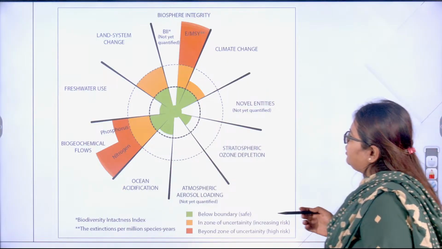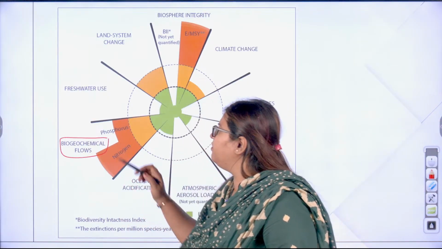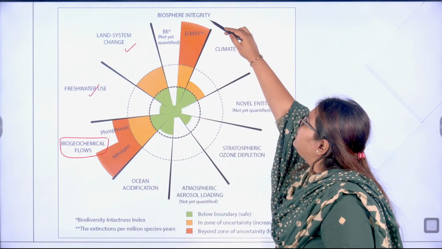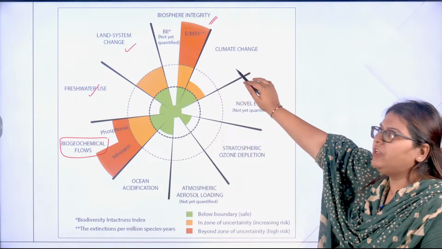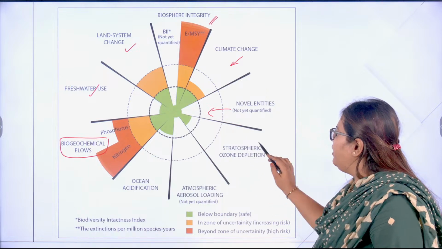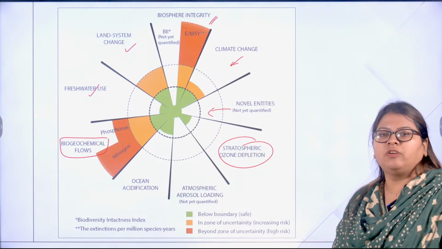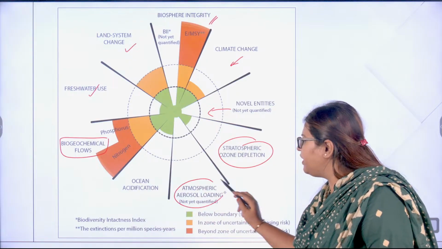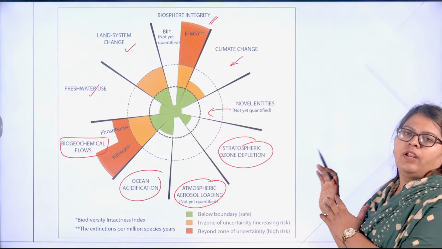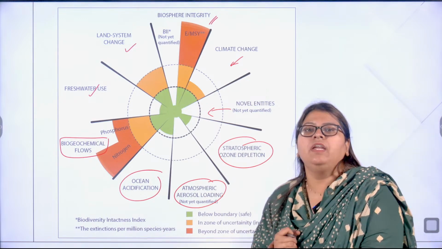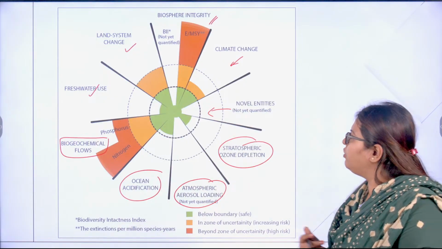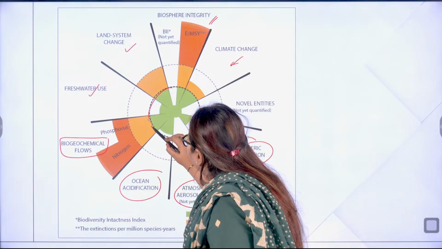Okay, so every section, if you see, this is your biogeochemical flows. Then you have the use of fresh water, the land system, then the integrity of the biosphere, and this sphere is talking about climate change. This is not yet quantified. This talks about the depletion of stratospheric ozone, the atmospheric aerosols, the ocean acidification, etc. So every aspect by which the earth runs has a particular threshold. So this is that particular threshold.